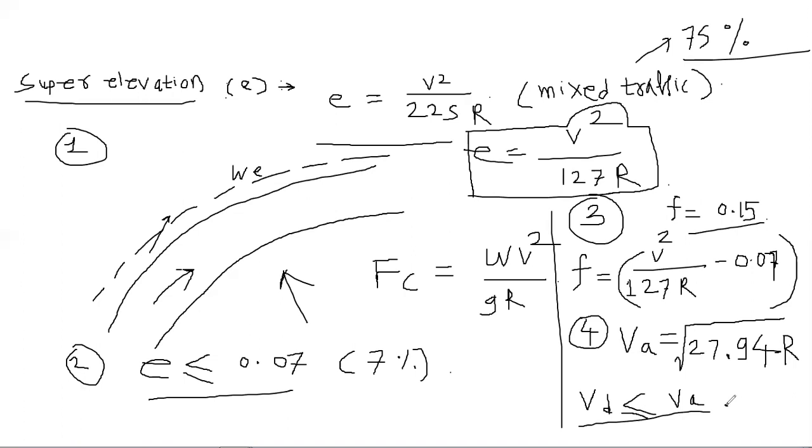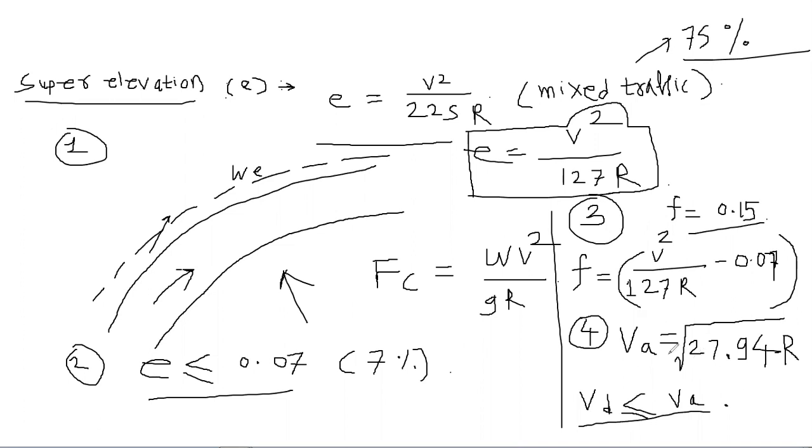Okay, suppose that your design speed is 90 kmph and allowable speed is 100 kmph. So maximum allowable is 100 kmph and your design speed is 90 kmph, then it is okay, right? But if your allowable speed is 100 and your design speed is 110 kmph, then you should consider design speed as maximum allowable speed, that is 100 kmph.